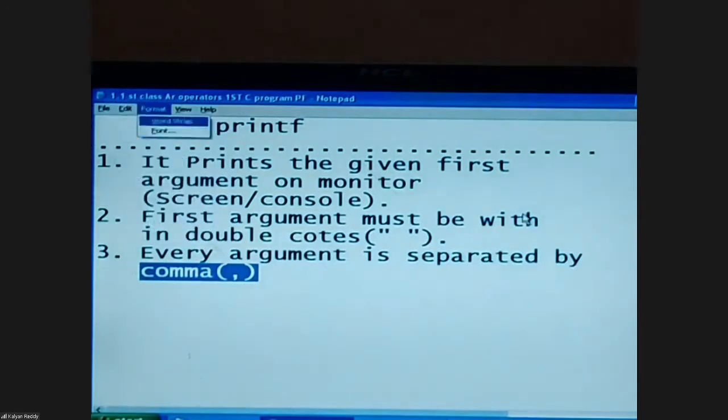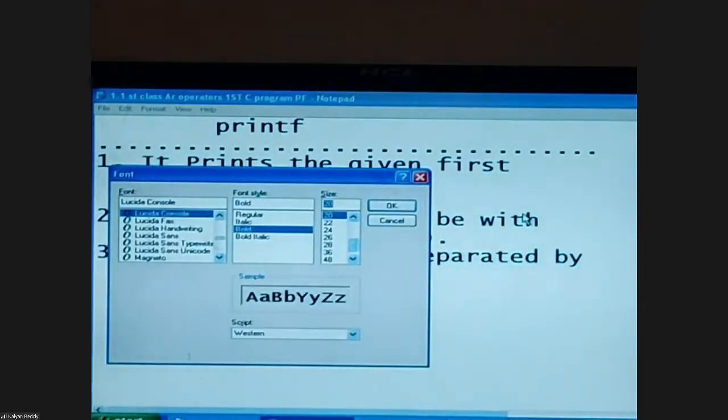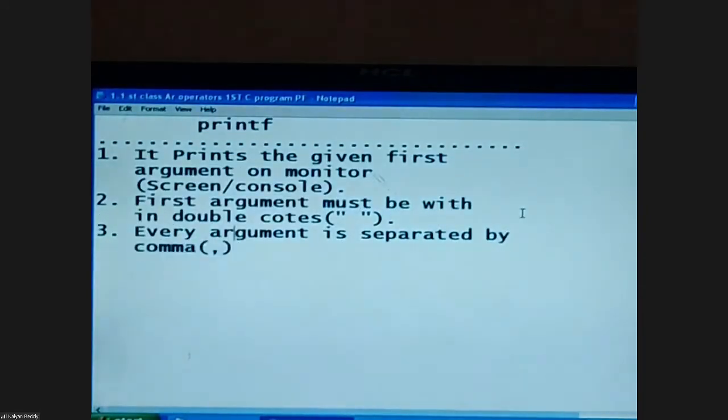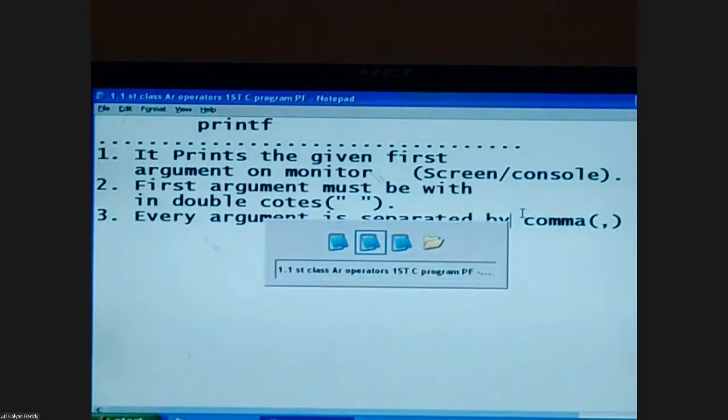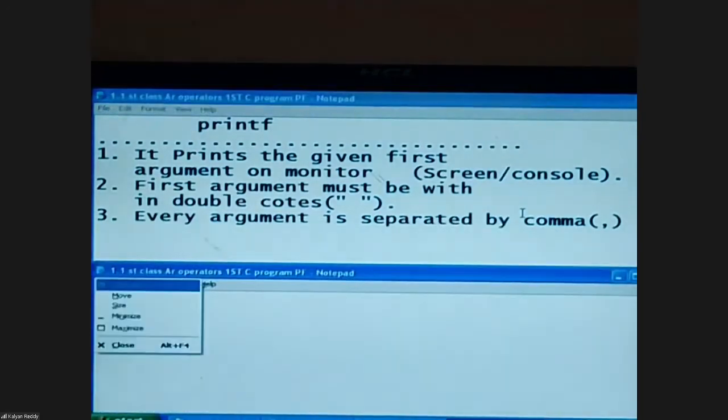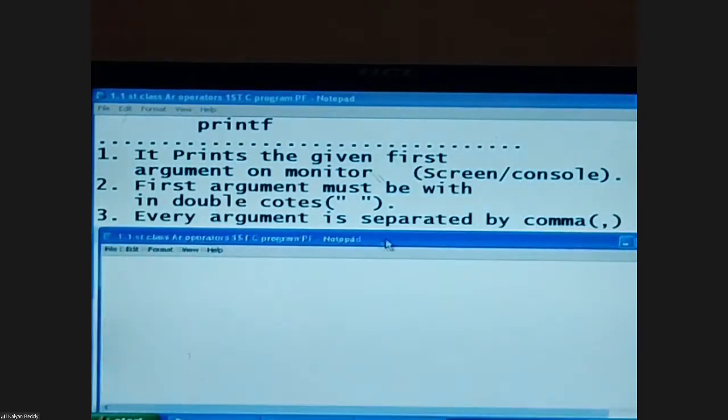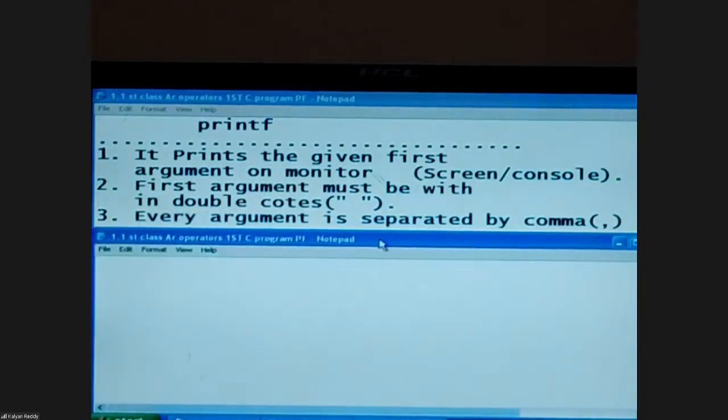Okay, come to the screen, releasing a number of examples. Guess what is the result? Given a printf statement like this. So for this print statement, output is